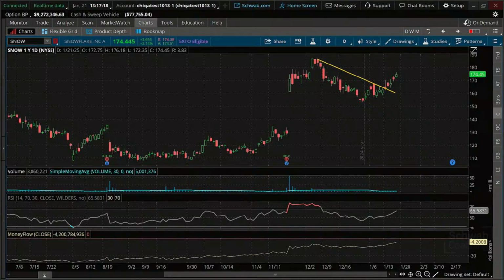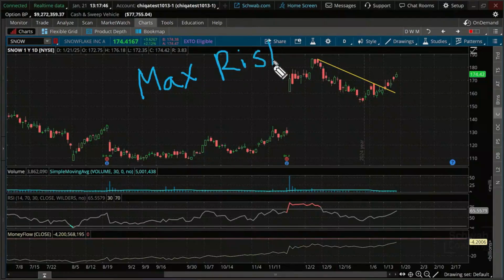There's not really a way to control it, but we can set particular exit areas, and those could be stop levels. We talked about that just a second ago on the stops, but what would be the first thing we could look at? I'm going to talk about kind of a maximum level of risk first that we might take on a swing trade. So it's a shorter term time frame, so we're talking about a max risk level. By the way, that we can control. Remember, the market can have something to say about our max risk because we don't know.